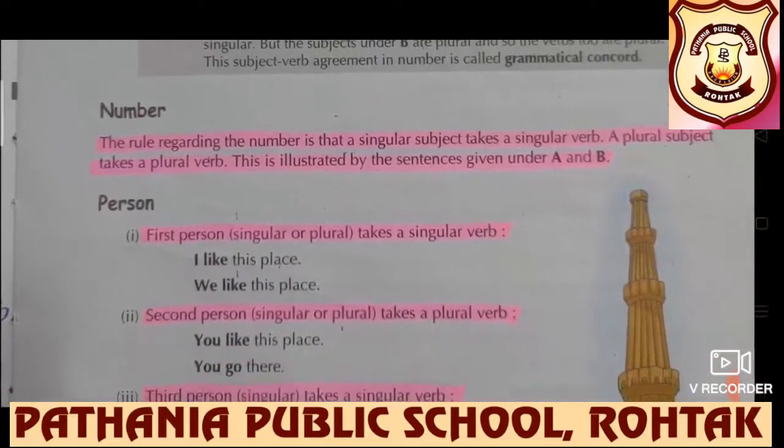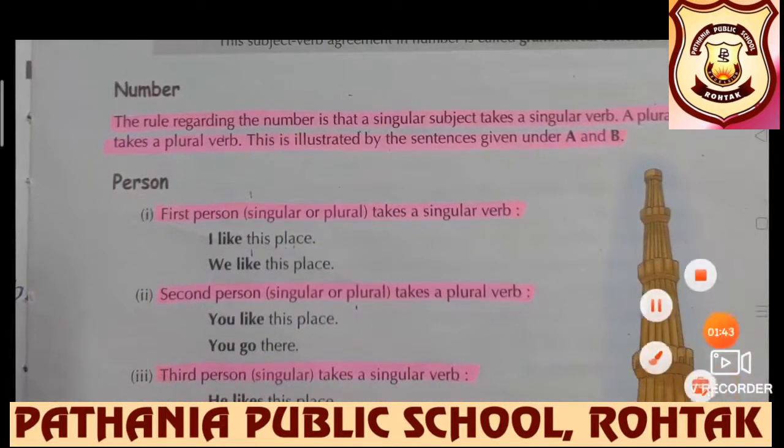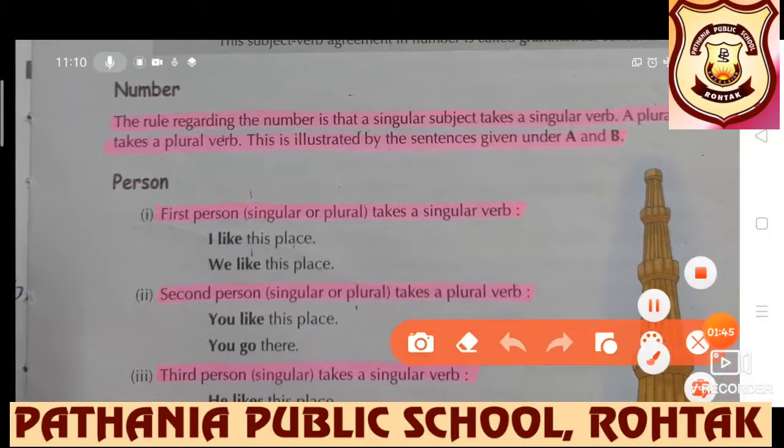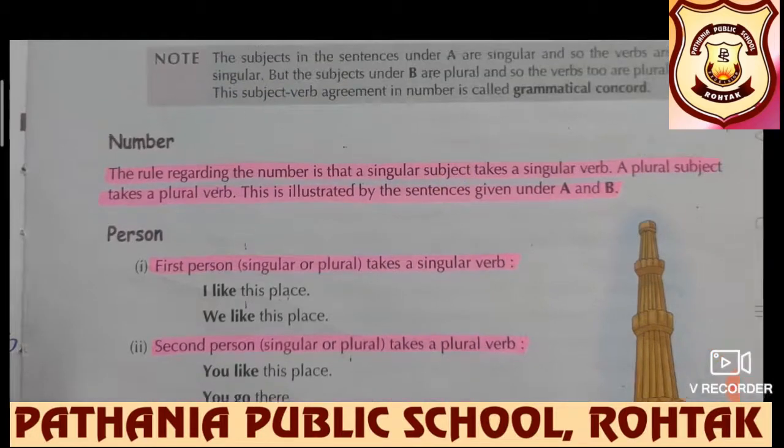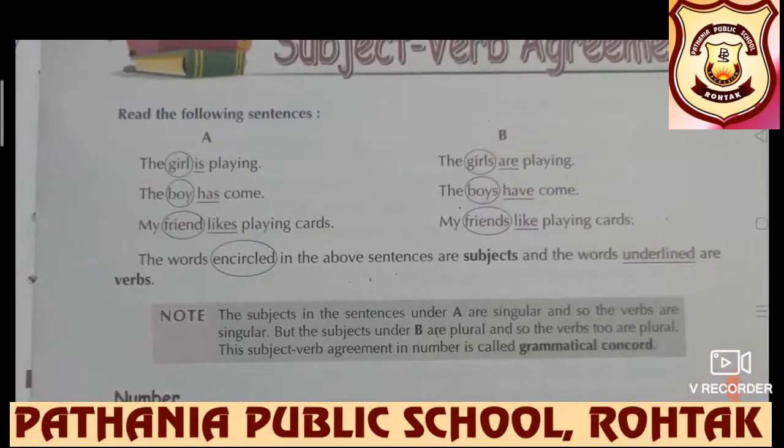Number. Of course, students, grammar is completely based on rules. So the rule regarding the number is that a singular subject takes a singular verb, a plural subject takes a plural verb, and it is very nicely illustrated in these examples.